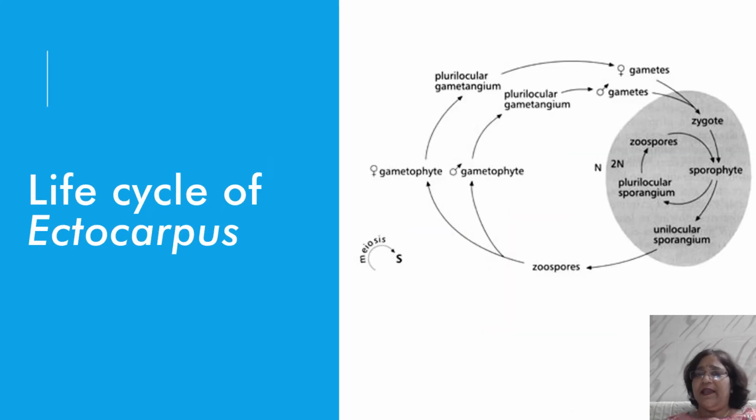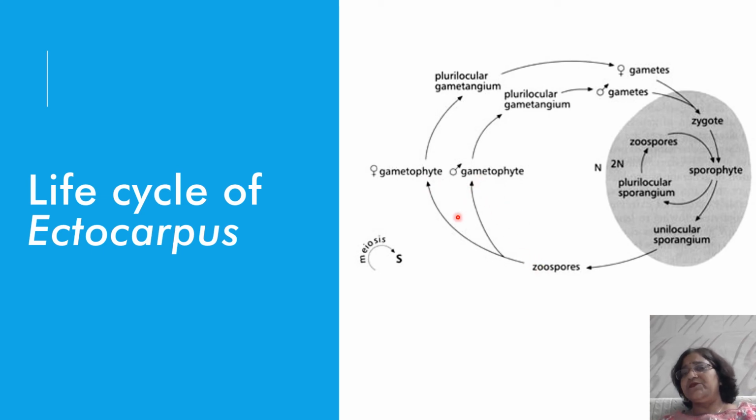This is the diagrammatic graphic life cycle of Ectocarpus. You can see here that this is a sporophytic plant body. It will give rise to the plurilocular sporangia. They will bear zoospores and then the sporophytic plant body. This also produces unilocular sporangia. Unilocular sporangia will give the zoospores, meiozoospores. Meiozoospores will germinate and give rise to the gametophytic plant body.